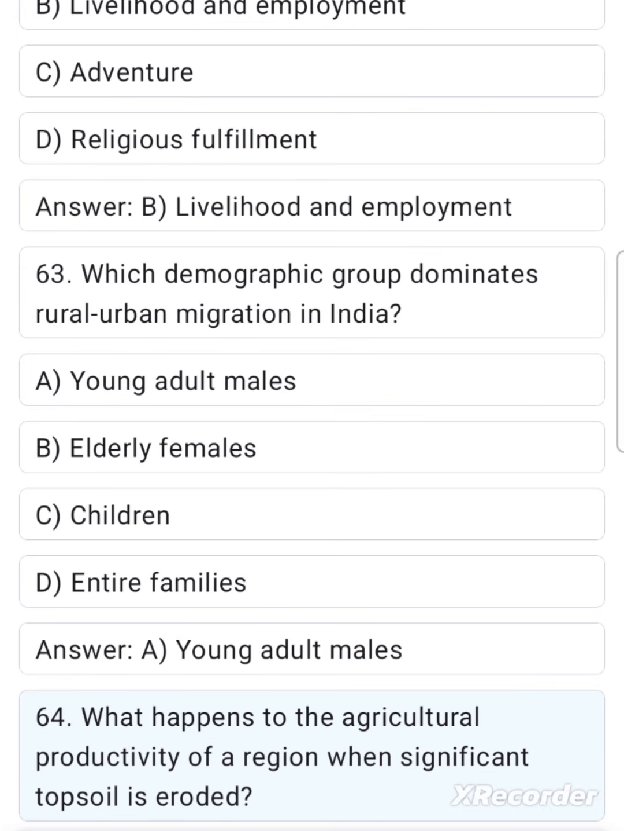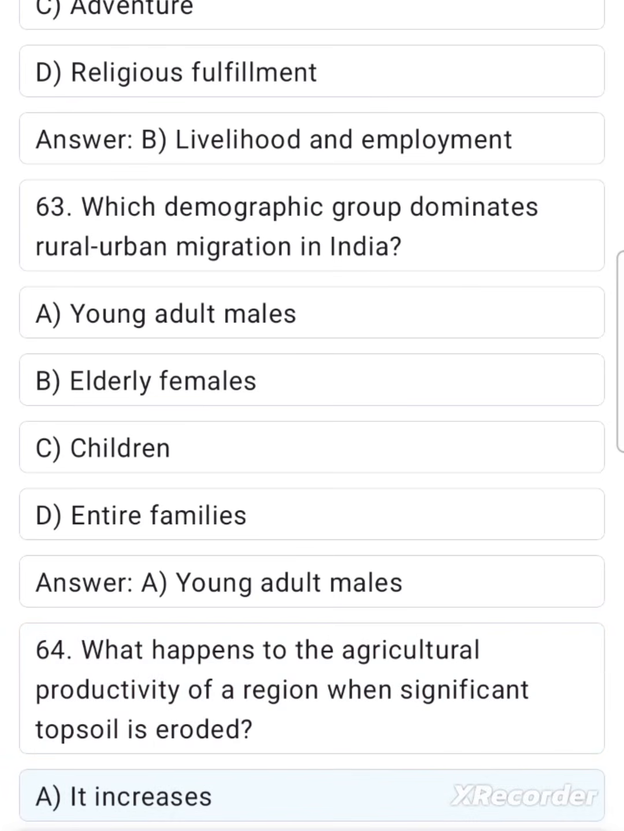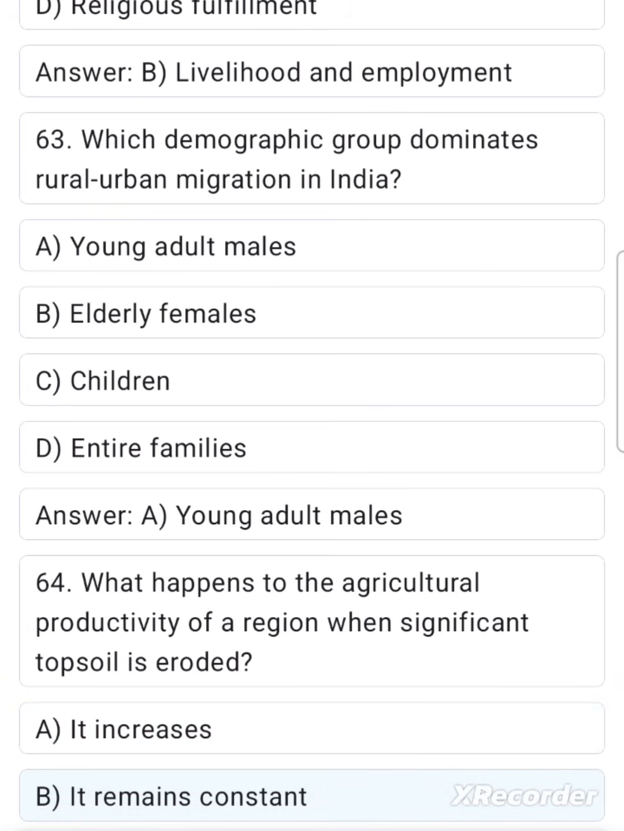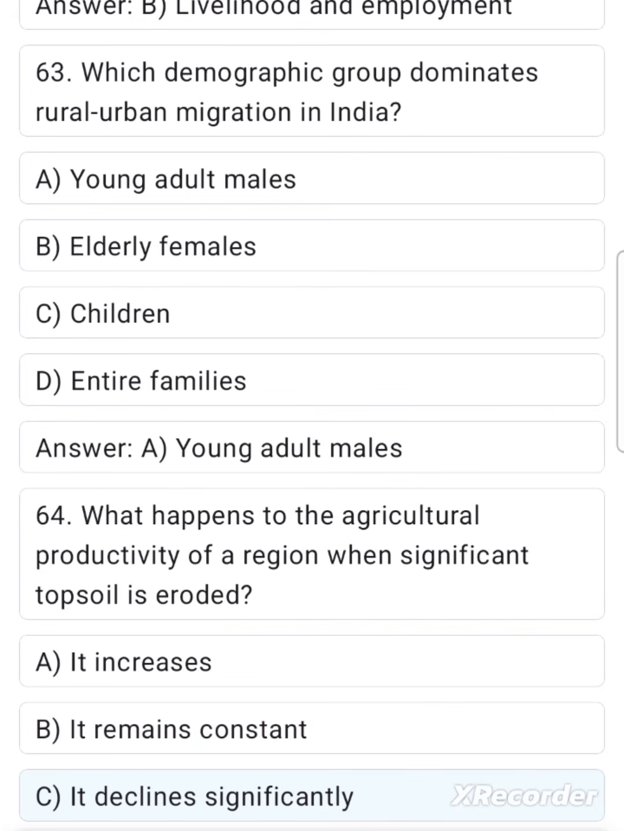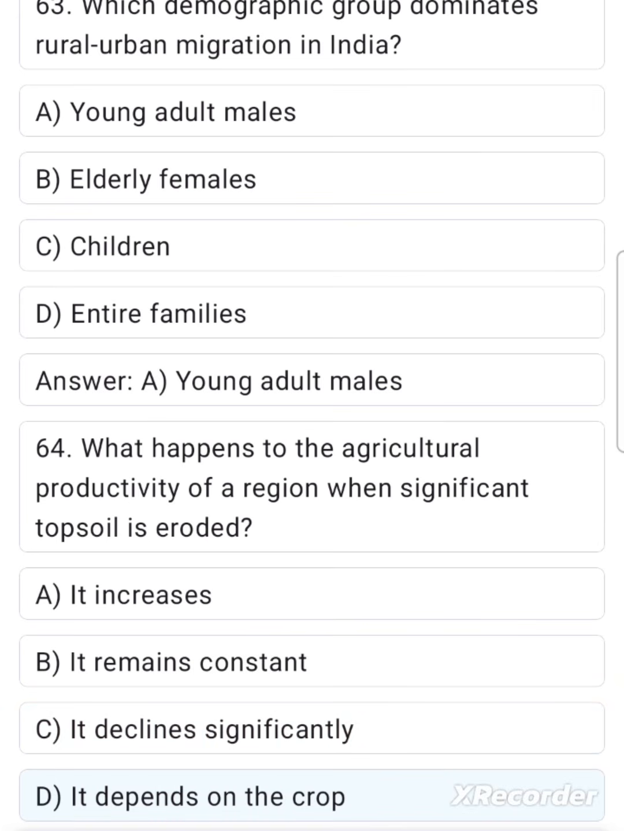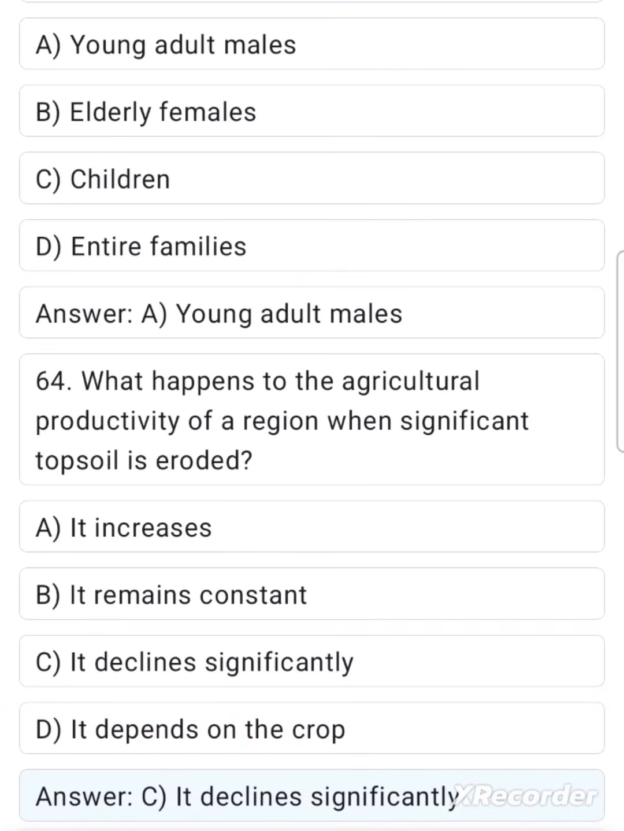64. What happens to the agricultural productivity of a region when significant topsoil is eroded? A. It increases. B. It remains constant. C. It declines significantly. D. It depends on the crop. Answer C. It declines significantly.